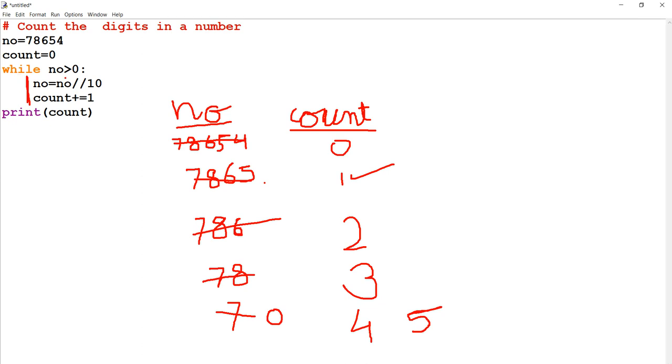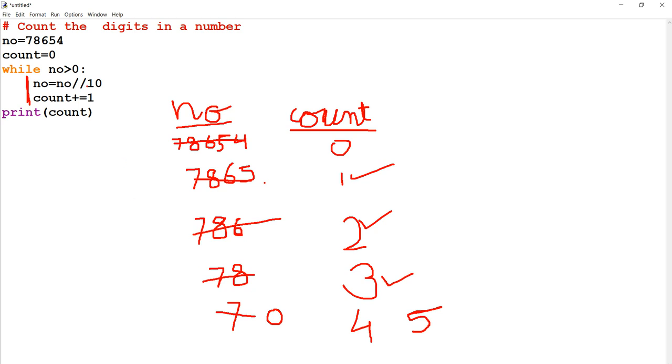And after count turns to 1, again condition is checked. Is NO greater than 0? Yes, 7865 greater than 0. Again floor division, so it will be 786. Count increases to 2. Then again NO greater than 0, yes, 786 greater than 0. Then again floor division, that is 78. And then count increases to 3. Then again NO greater than 0, yes, 78 greater than 0.